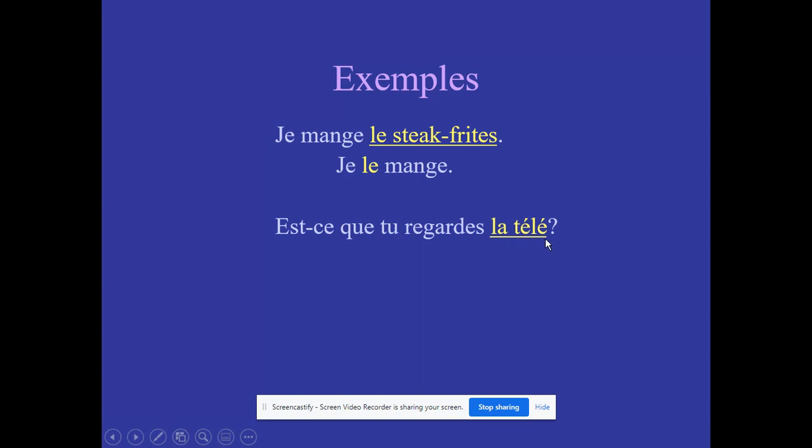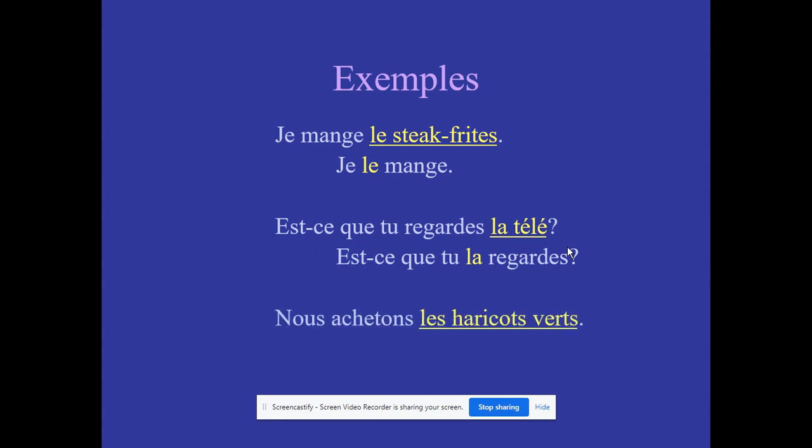So then when we go to rewrite it, it's going to be est-ce que tu la regardes? All right. Now let's do one more before we go on to making these negative. Okay. So, nous achetons les haricots verts. We buy green beans. We are buying green beans, however you want to translate that.